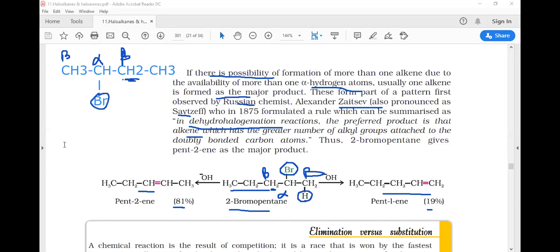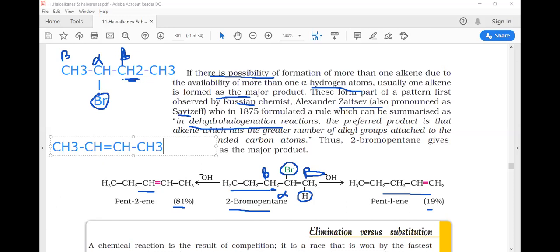The final product is CH3-CH=CH-CH3, which is butene in presence of alcoholic KOH. So this is an elimination reaction, but specific for where the halogen is present in the middle, not at the end.